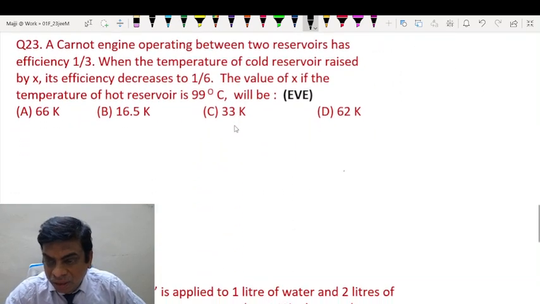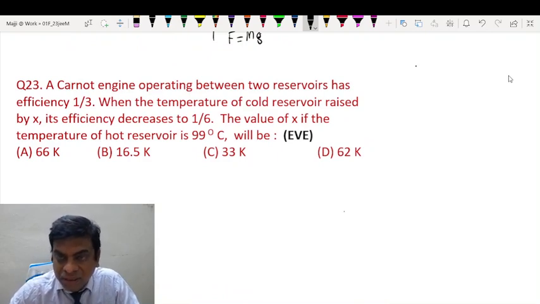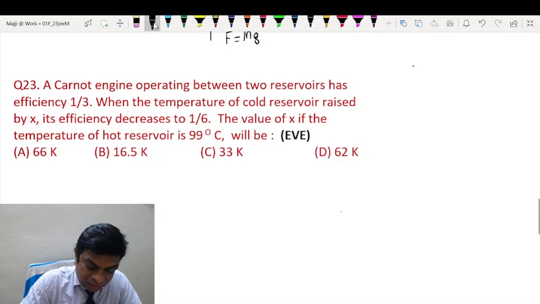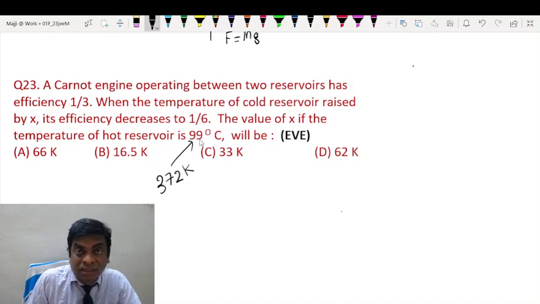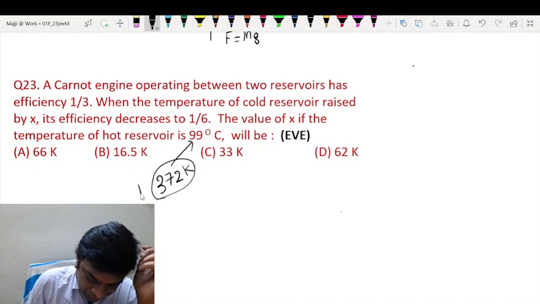Moving to the next question. A Carnot engine operating between two reservoirs has efficiency 1/3. When the temperature of the cold reservoir is raised by X, its efficiency decreases to 1/6. Find the value of X, given the temperature of the hot reservoir is 99 degrees Celsius. Now needless to say, students, we have to convert everything into Kelvin. Okay. So 100 degrees Celsius will be 373, so minus 1, 372 Kelvin. Now this is the temperature of the reservoir, that is the source.